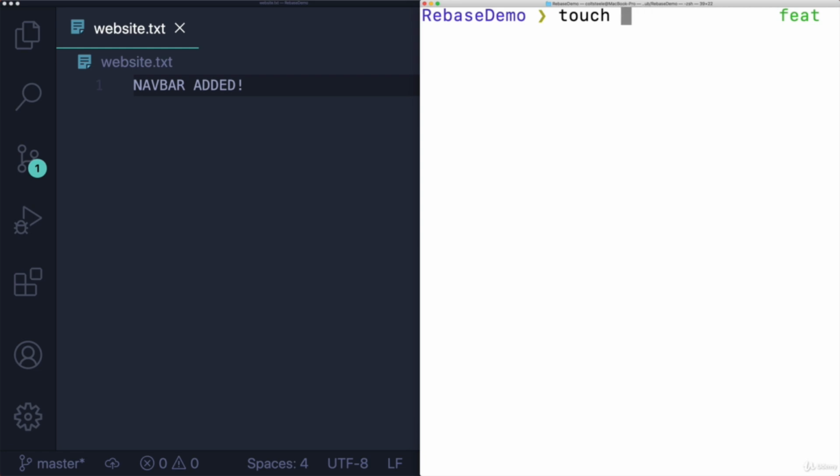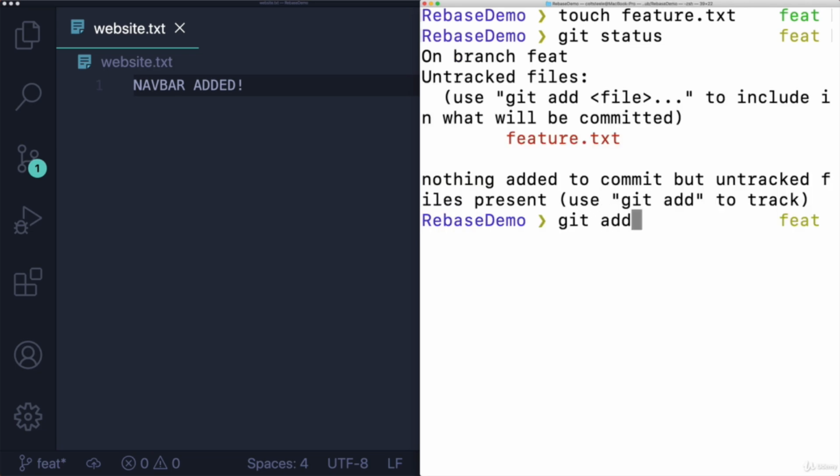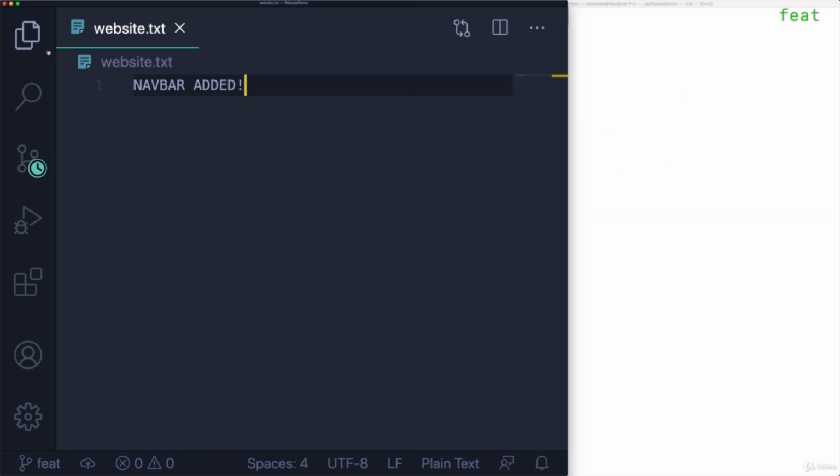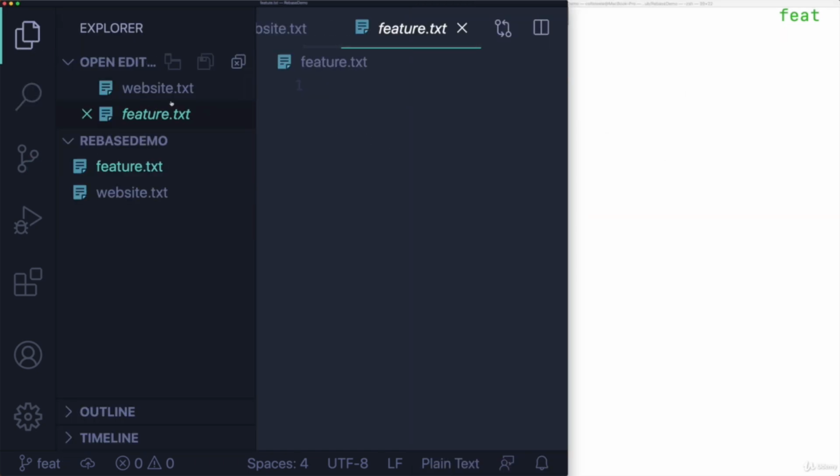Let's just call it feature.txt. All right, so I'm going to make this incredibly basic. As I said, I'm going to add feature just to start, git commit -m, begin feature.